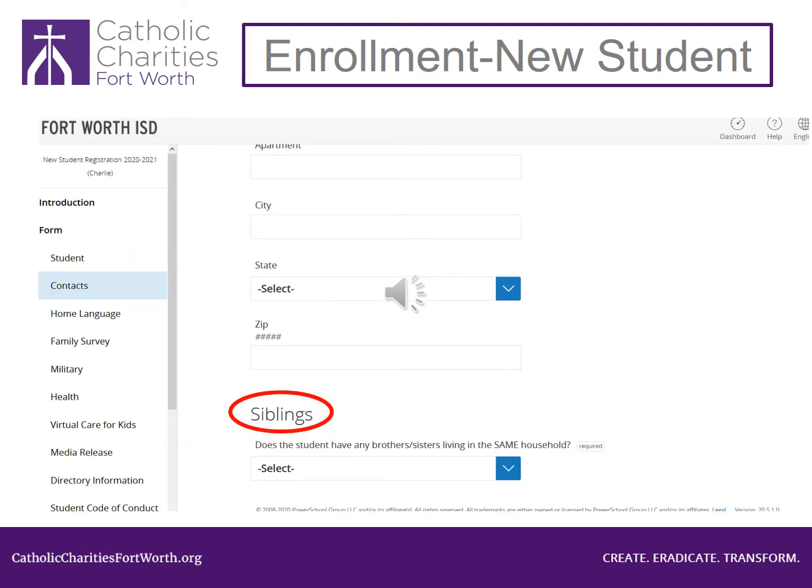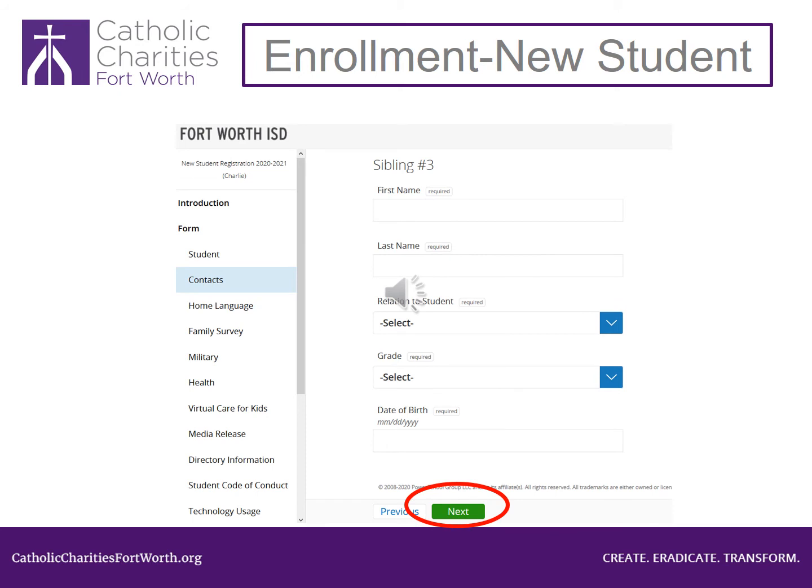The next section asks if the child has siblings, brothers, or sisters. If you select Yes, the next drop-down box will ask how many, and then it will ask you to list their first name, last name, relationship to the student, the grade that the sibling is in, and then the sibling's birth date. This will also alert the computer that you have other children that may need to be enrolled in school. Scroll down to the bottom. This is very important. Click the green Next button now.